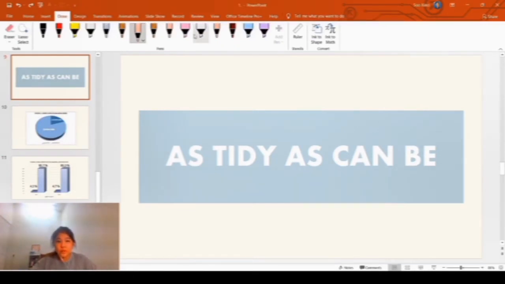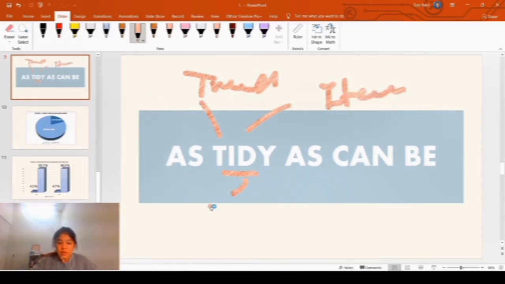So now I would like to brief some tips on how we can write about a graph more precisely. It is important that we keep in mind that our graph interpretation should be as TIDY as can be. So what does TIDY stand for? T stands for trend. I stands for item. D stands for data, and Y stands for years. So these four elements should be included in your graph interpretation.